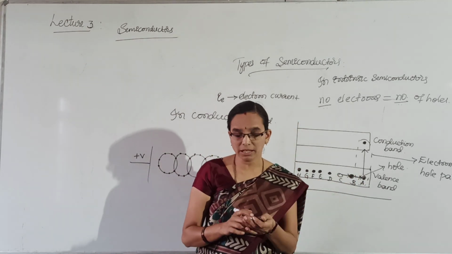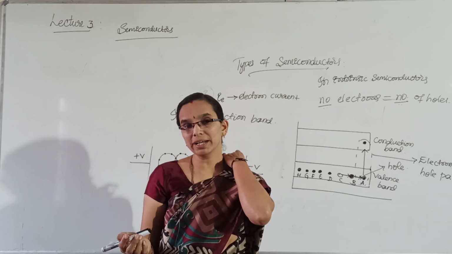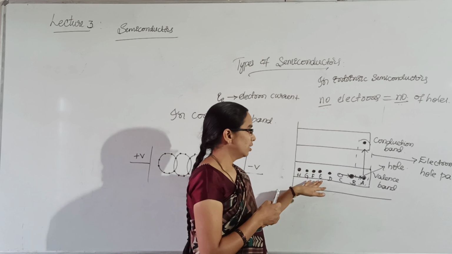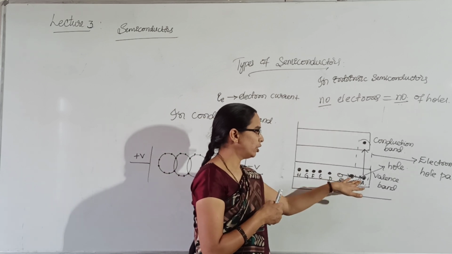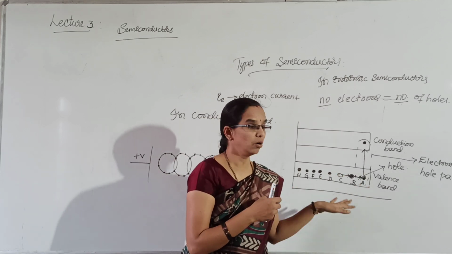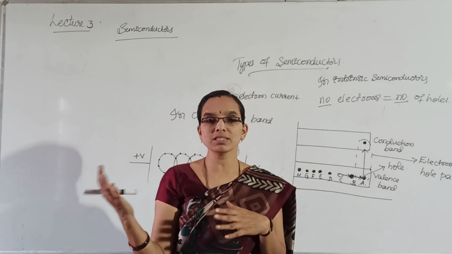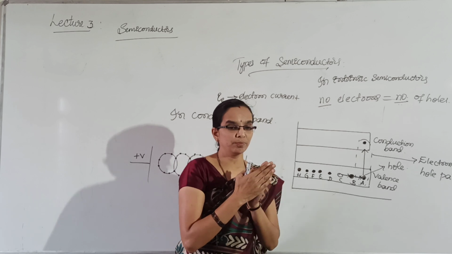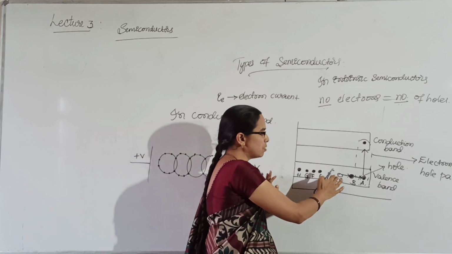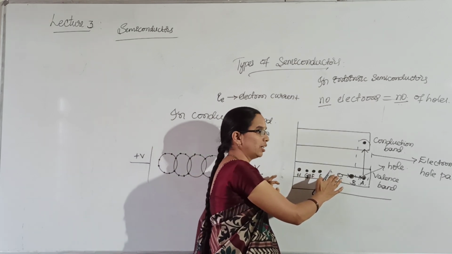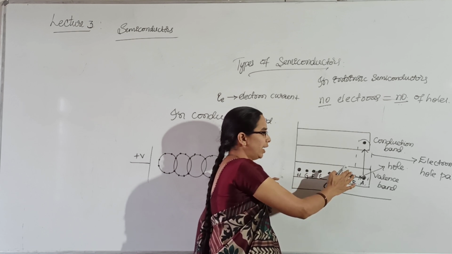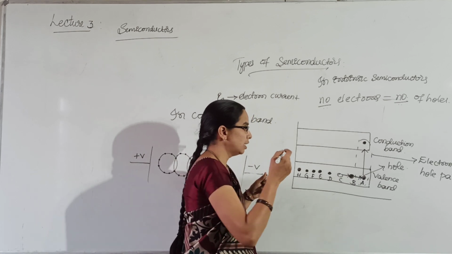In the same way, when voltage is applied, the valence electrons are moving towards the holes. Valence electrons again move towards the positive terminal of the battery. While moving, if they come across any deficiency of electron on any hole, they will acquire the place of that hole and move.